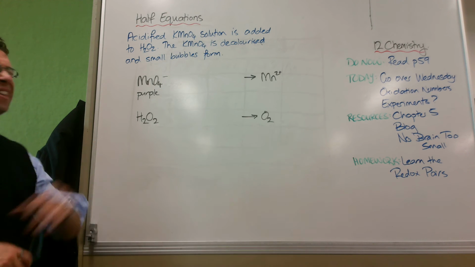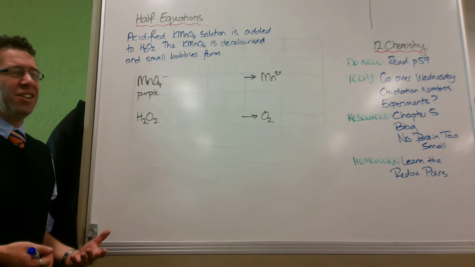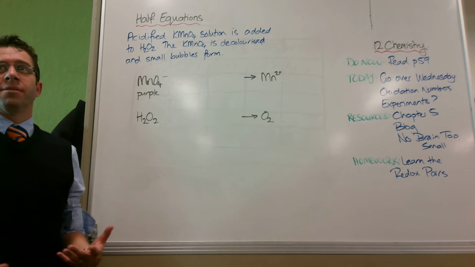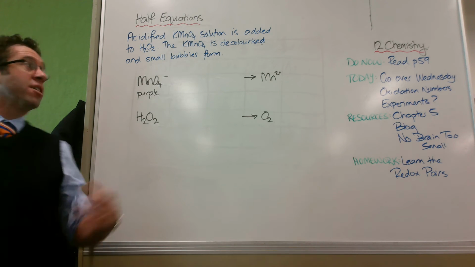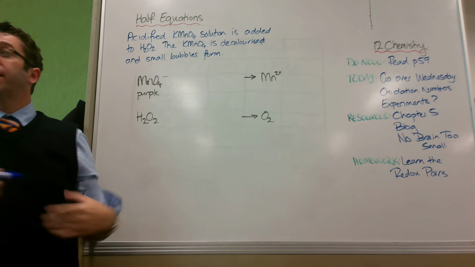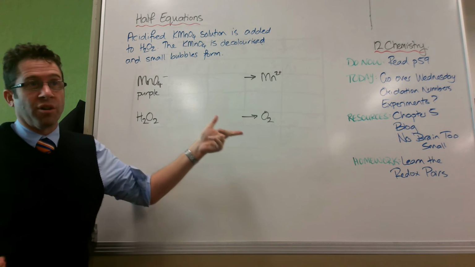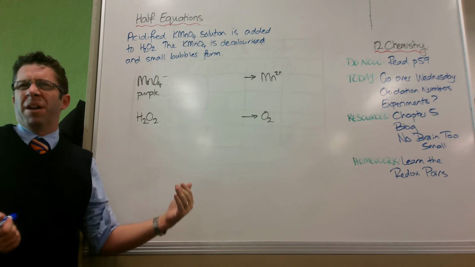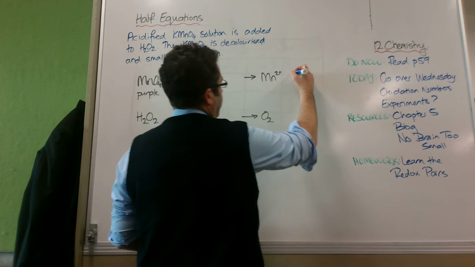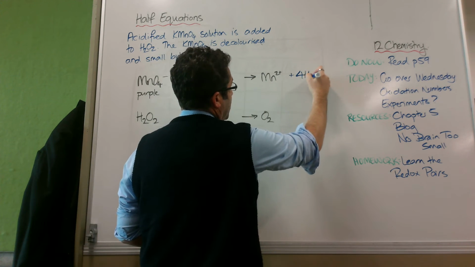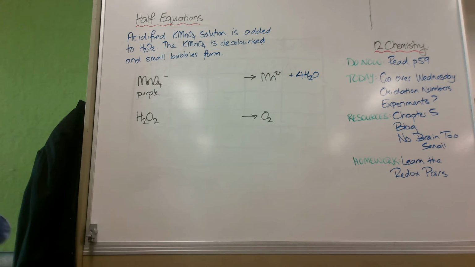I need to have something there that isn't going to change what it is. Add water. Because this is a solution, I can add water, because that doesn't change anything. There's water on this side and water on that side. We're just using it to help balance the equation. So I add water, 1 for each oxygen, so that's 4 H2Os there.